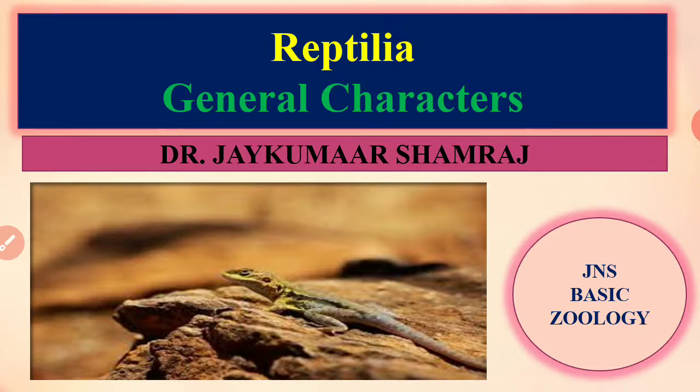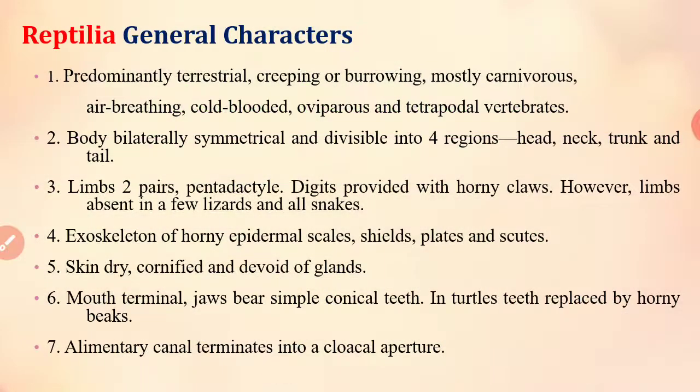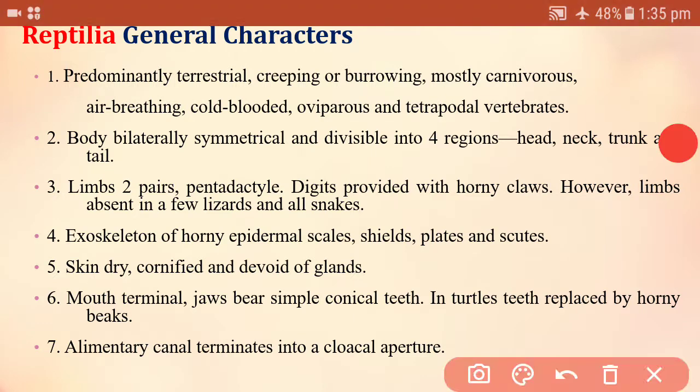Today our topic for discussion is the Reptilia general characters. Reptilian organisms are terrestrial, creeping organisms and burrowing organisms. These are mostly carnivorous, air breathing, cold blooded, oviparous and tetrapodal vertebrates.